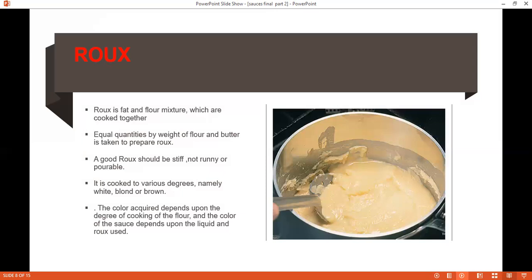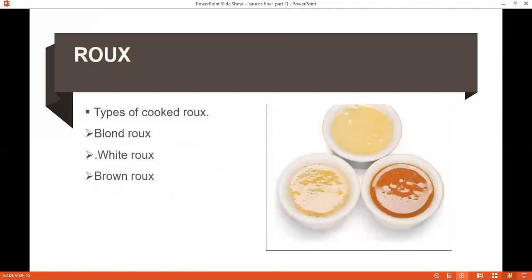So it is very important how we are roasting our flour when making these different degrees of roux. And the color of the sauce depends upon the liquid and the roux used. So let's go through that.